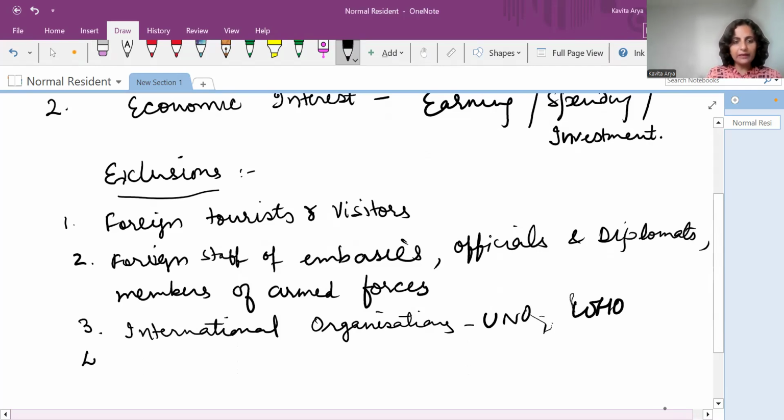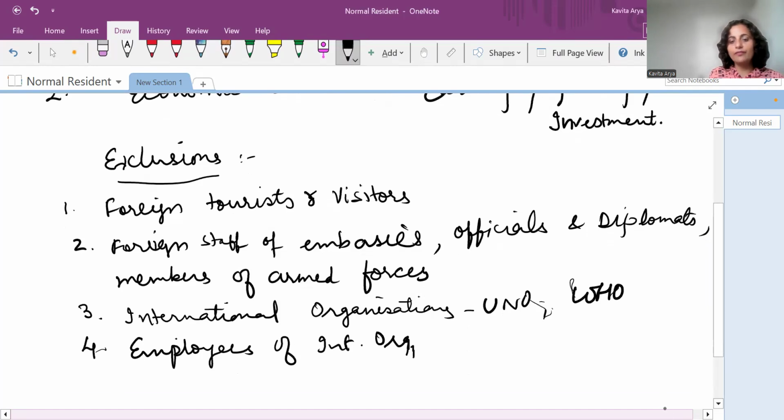Whereas the employees of such international organizations, try and understand, employees of international organizations are a normal resident of their own country from which they belong.